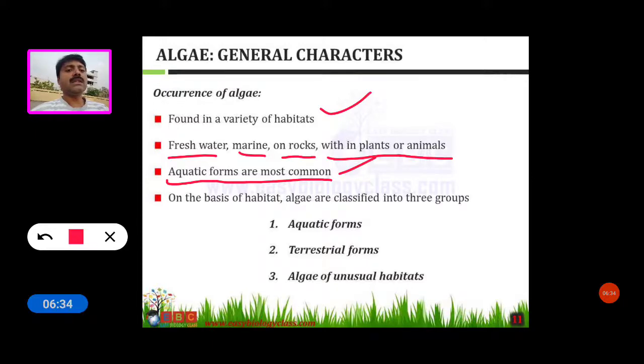On the basis of habitat, algae are classified into three groups: aquatic forms, terrestrial forms, and algae of unusual habitats.